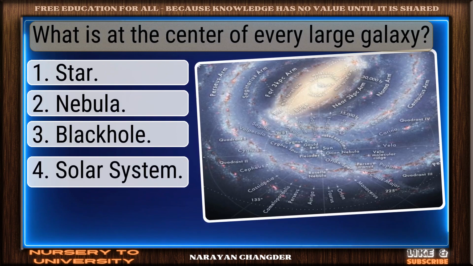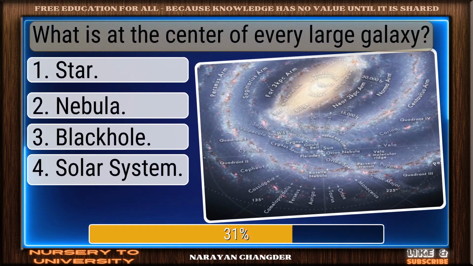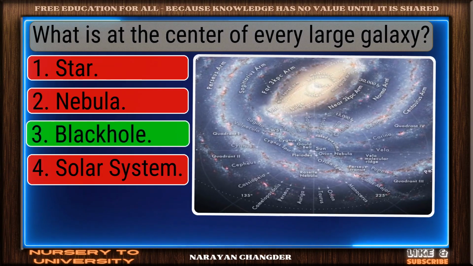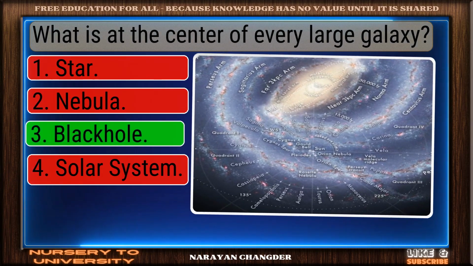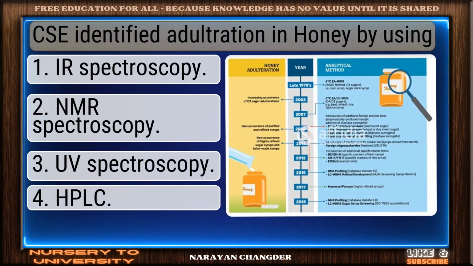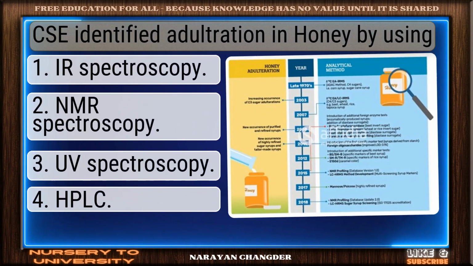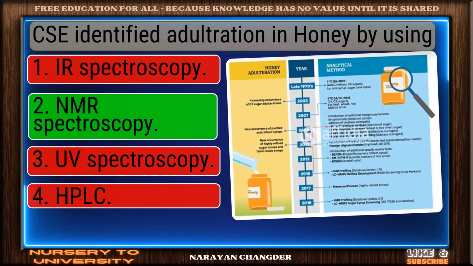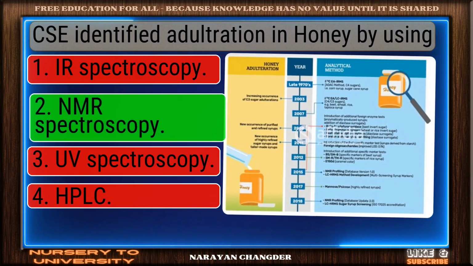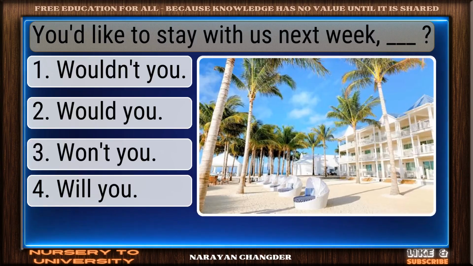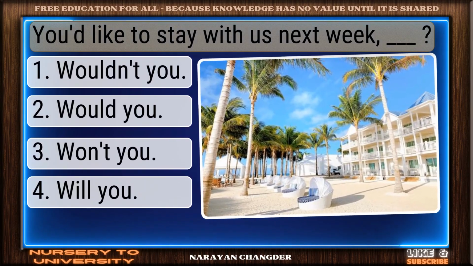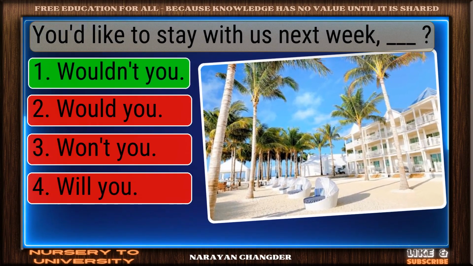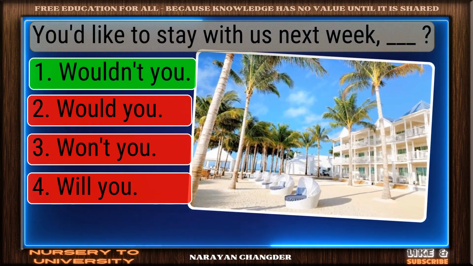What is at the center of every large galaxy? Nice selection. Black hole is the correct and valid answer. SEAS identified adulteration in honey by using? Great job. Numerous spectroscopy is the accurate answer. You'd like to stay with us next week, dash. Solid response. Wouldn't you is a valid choice.